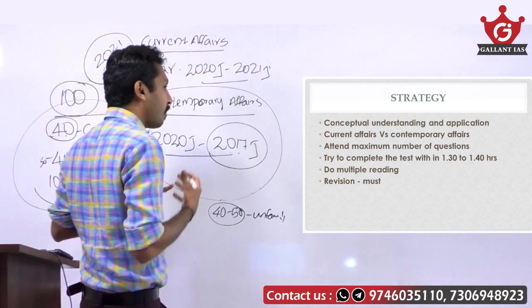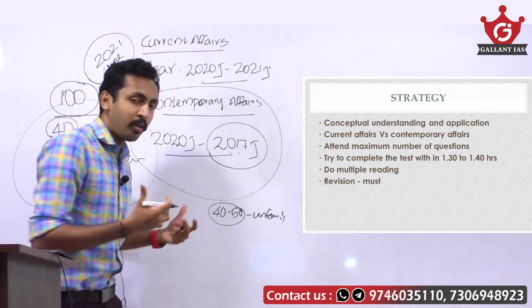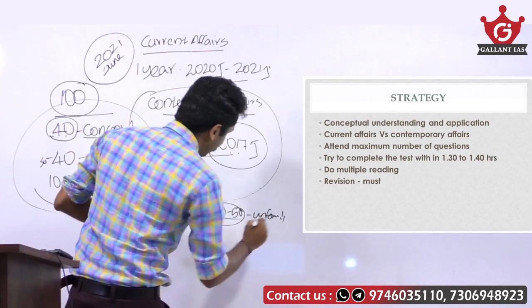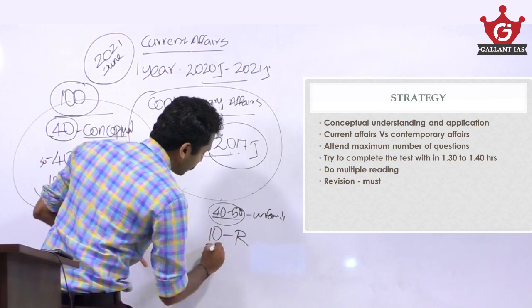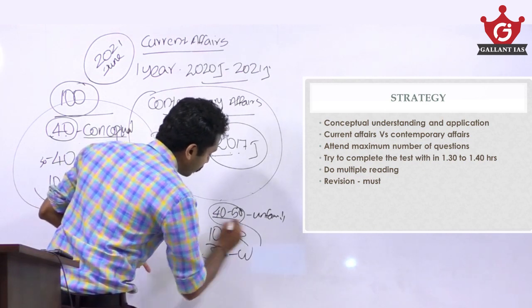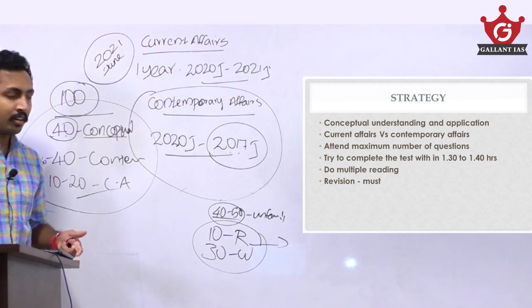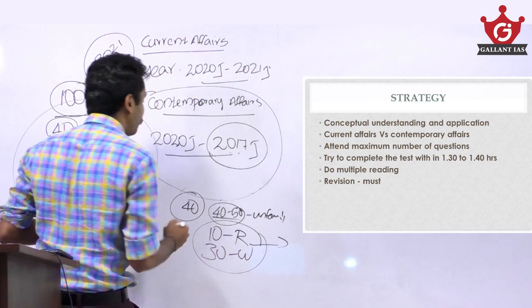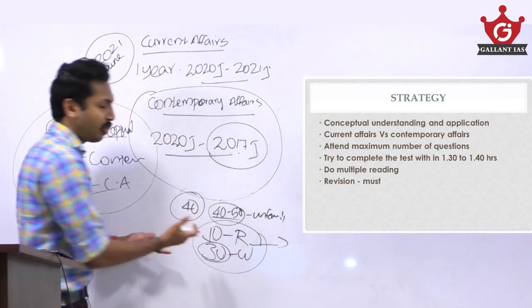So, you can go for guesswork, using your minimum knowledge or your sense. Out of these 40, if 10 go right or 13 go wrong, there is no loss for you. Rather than not attending these questions, just go for guesswork at least. Even though 13 go wrong, no loss.